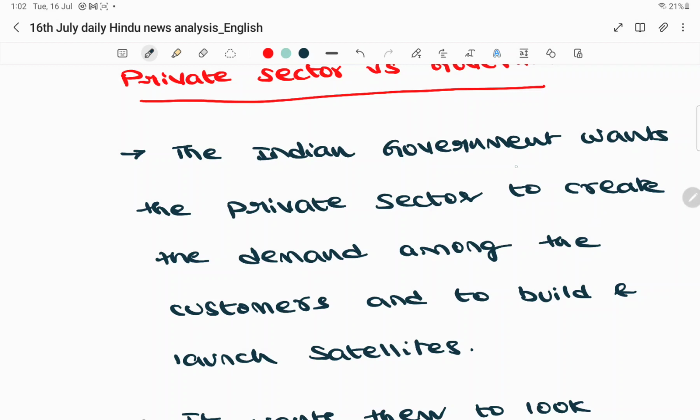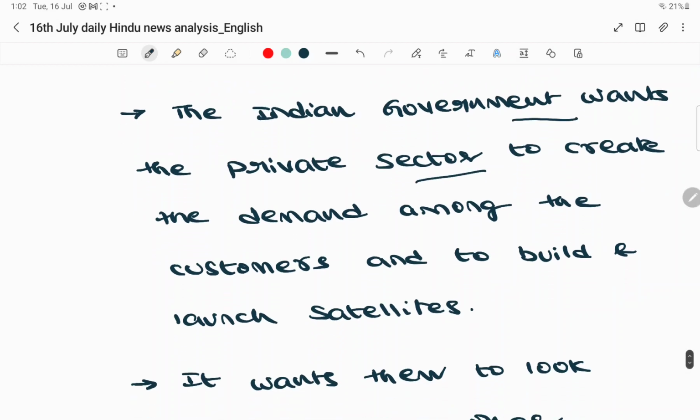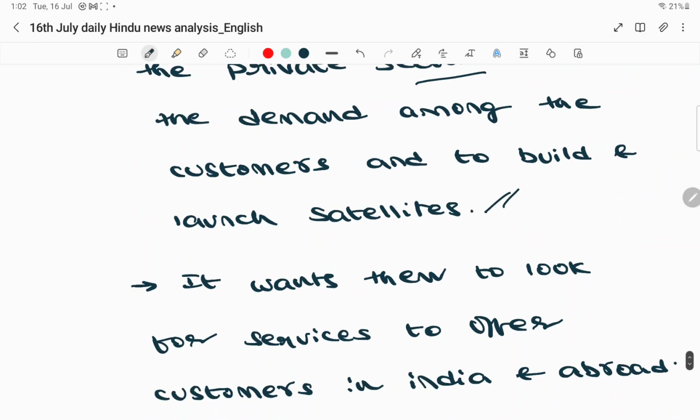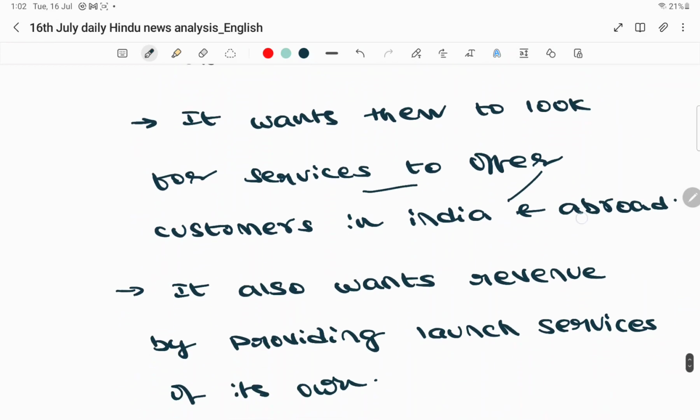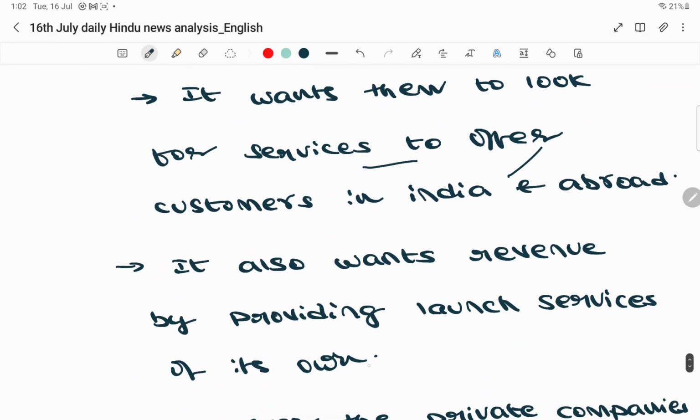See this point. The Indian government wants the private sector to create the demand among the customers and to build and launch the satellites. In fact, it wants them to look for services to offer customers in India as well as abroad. It also wants revenue by providing launch vehicle services on its own. So the government is looking into this launch business and trying to make money from it.